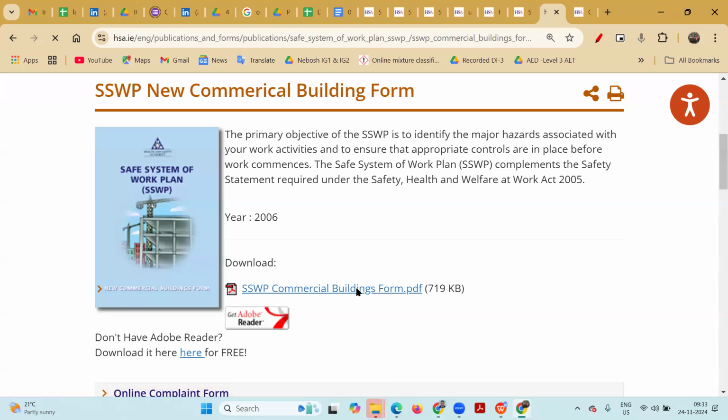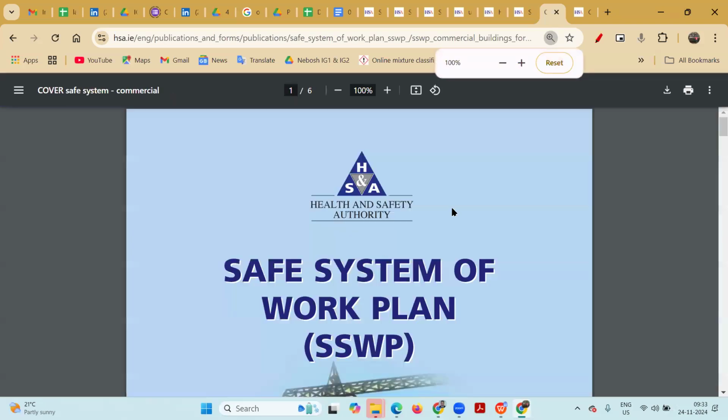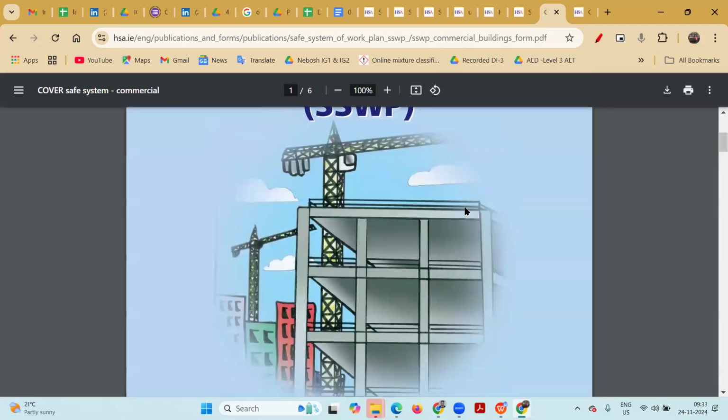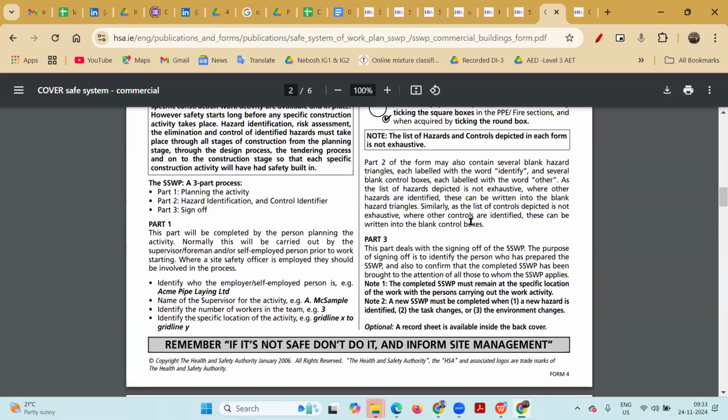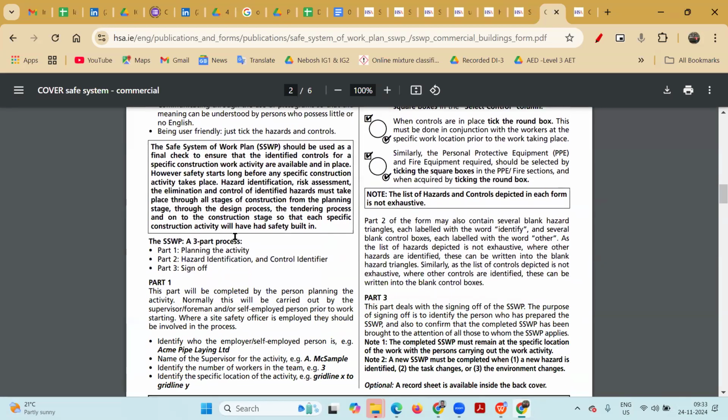So this is a new commercial building form, like they are going to develop. Just for understanding purposes, in the exam they will ask: kindly prepare the safe system of work. What they are expecting is that the person should be aware of planning the activities. This is the important part: hazard identification, control measures, and the sign off. So this is a three step safe system of work.